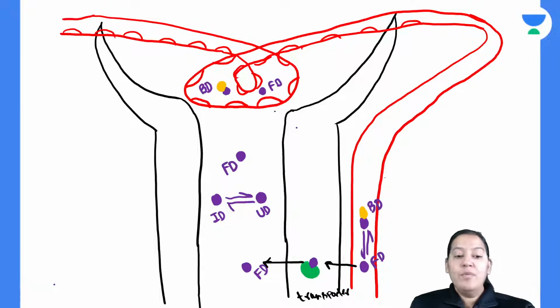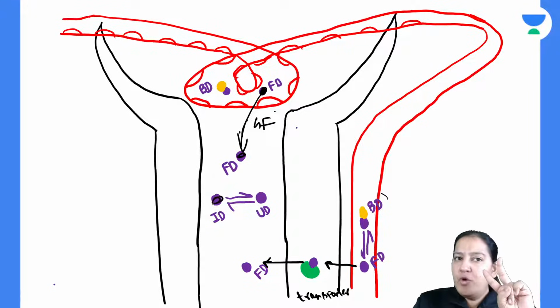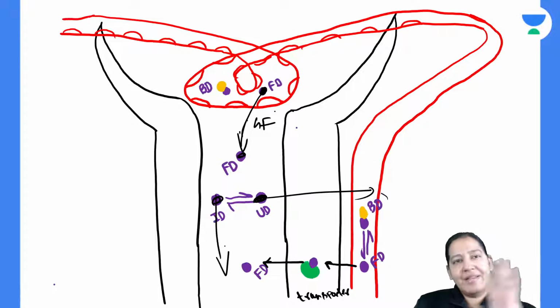So I told you what will happen to bound drug. So I have told you the story of free drug. The story of free drug is in front of you. It is coming here via glomerular filtration. After coming, two possibilities are there: either it is diffusing back or excreted. Right? That is the summary of free drug.